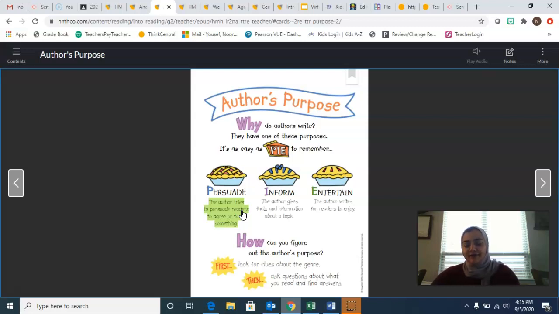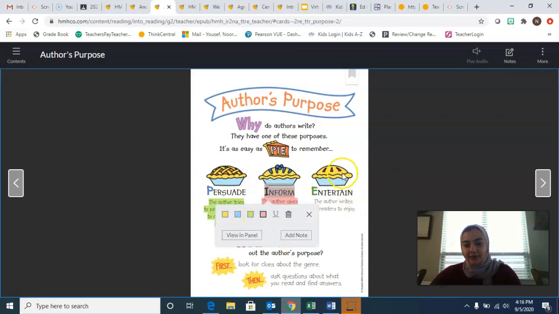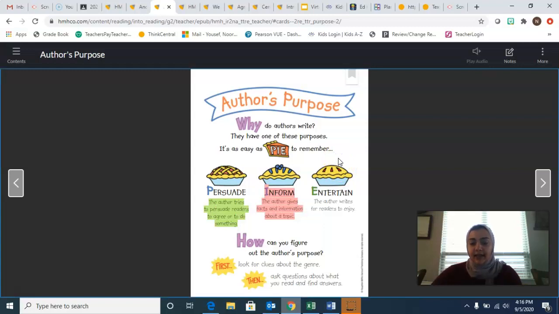Inform would be better for the recycling. All right. So when the author writes the story, they're informing you. They're giving you facts. So you always know that the answer is inform if you have facts in the story. If you see any kind of facts in the story, something that can be proven, something with a date, then you know that's definitely the author's purpose: to inform the reader. The author gives facts and information about a topic.